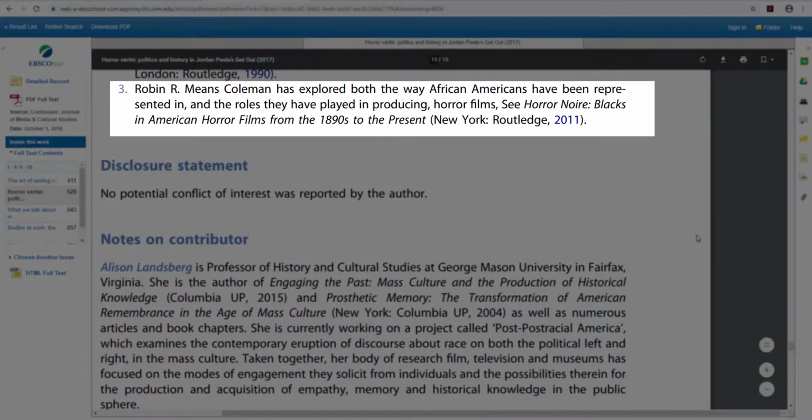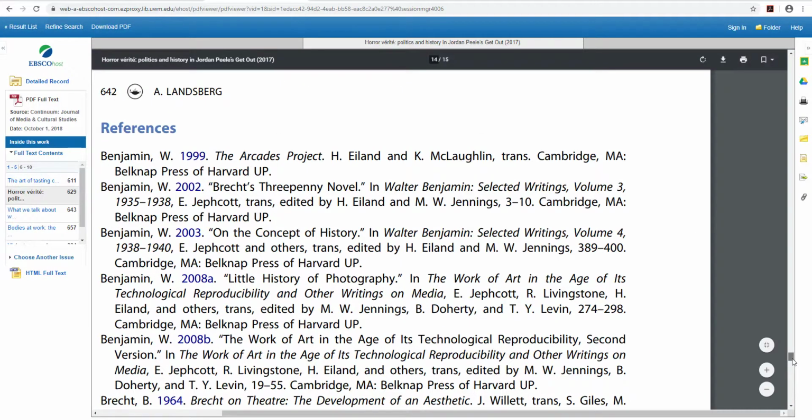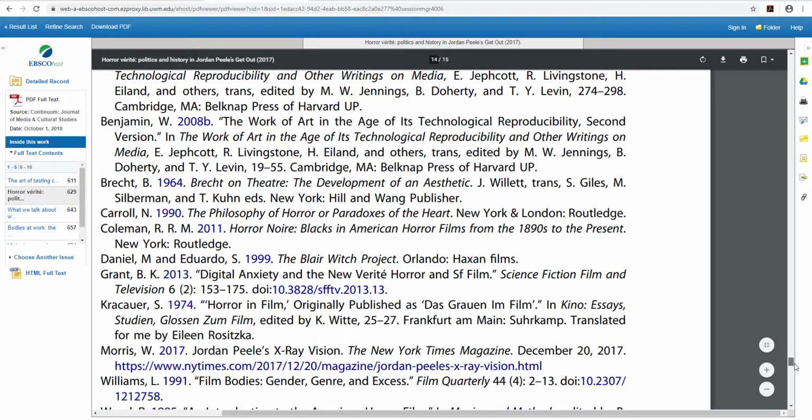This endnote explains that Dr. Landsberg, the author I'm reading, is building on the research of another author, Dr. Robin R. Means Coleman, who wrote the book Horror Noir, Blacks in American Horror Films from the 1890s to Present. In the list of references, I can see the full citation of this book, and I get the details I need to find a copy I can read.